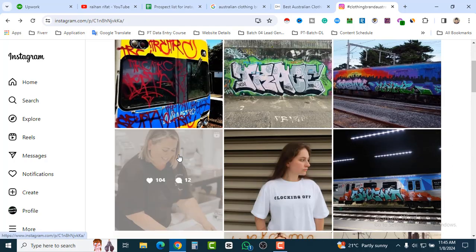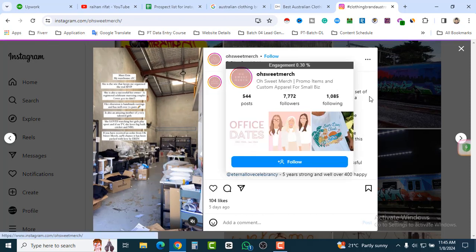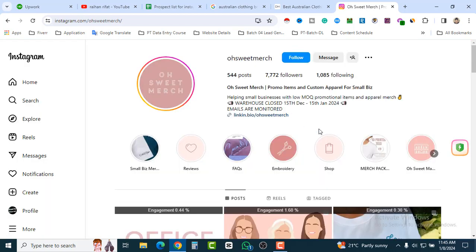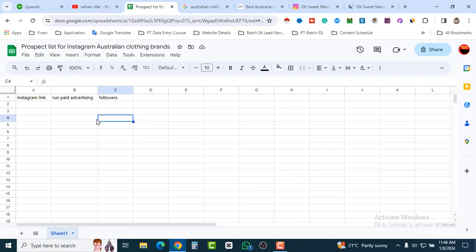Let's just open one of them, and here see Oh Sweet Mods. It's a brand name, I think so. So let's open it. You can also find their Facebook and other things. Just click on the link in bio. Okay, so this is how we can find the Instagram. So let's copy the link address, go back to your Google spreadsheet and paste it here.